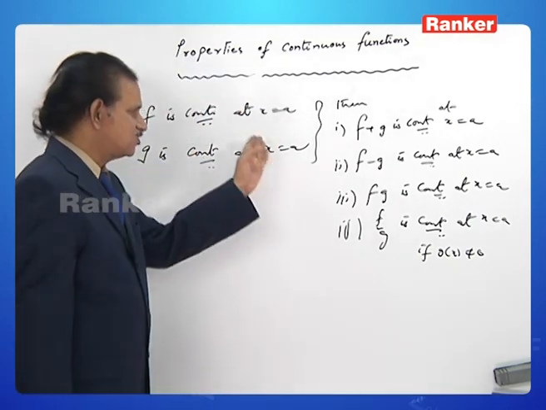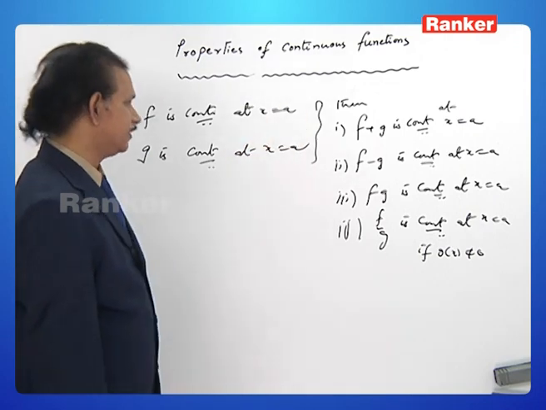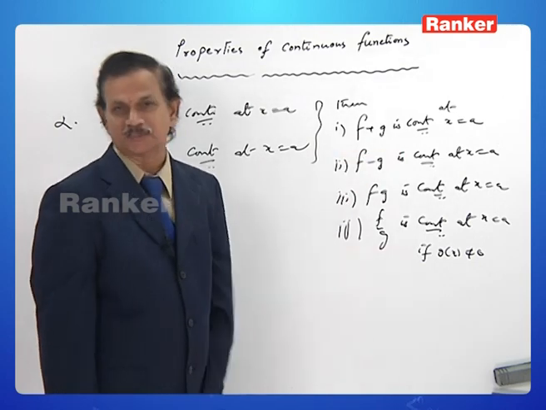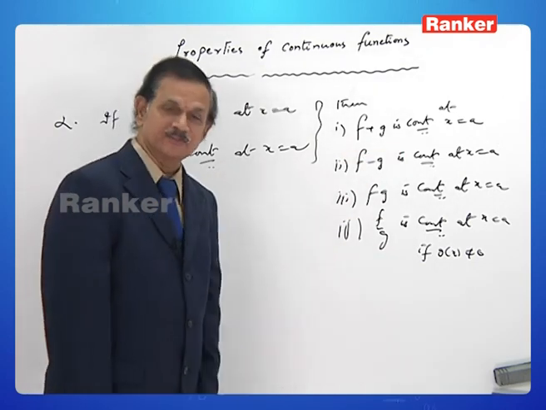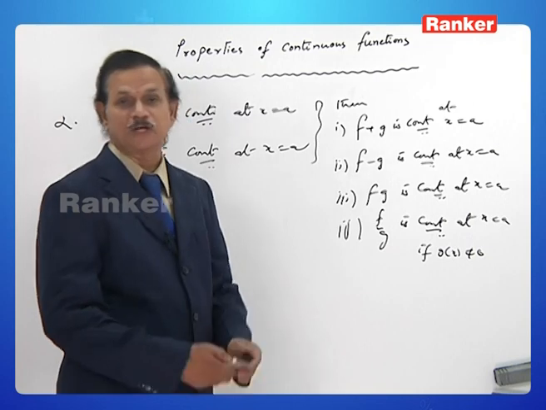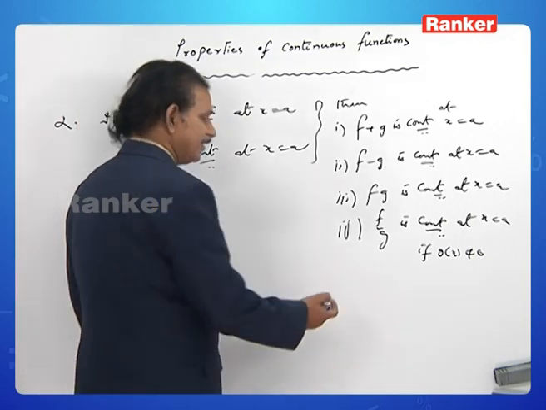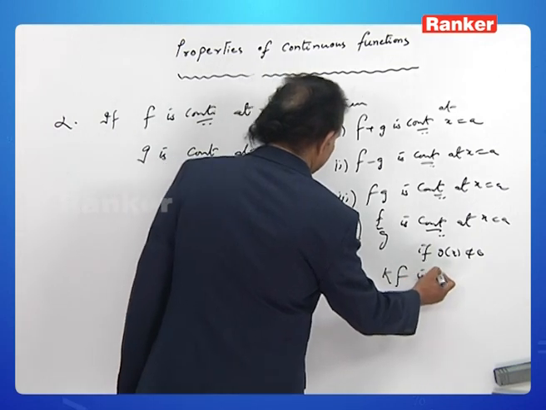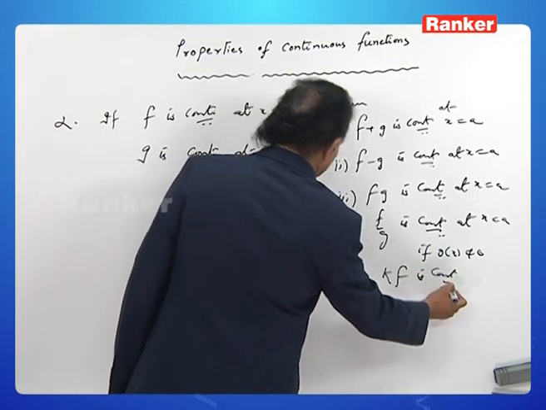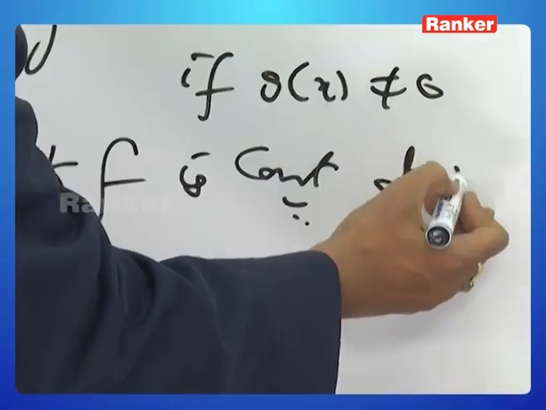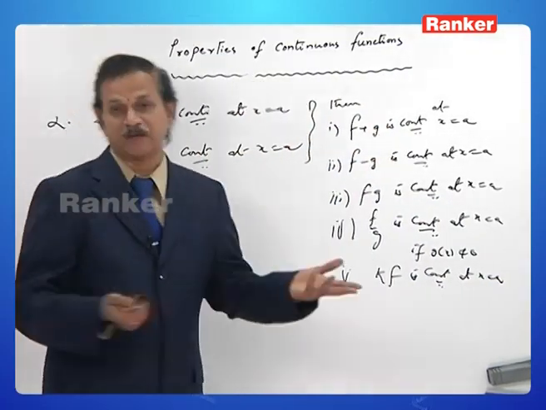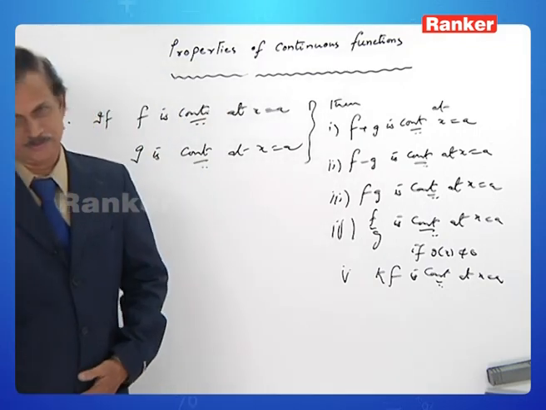If f is continuous, g is continuous, then f plus g is continuous. If f is continuous, g is continuous, then f minus g is continuous. fg is continuous. f by g is also continuous. Moreover, you can say another thing also: kf is continuous at x equal to a, for any k belongs to R.